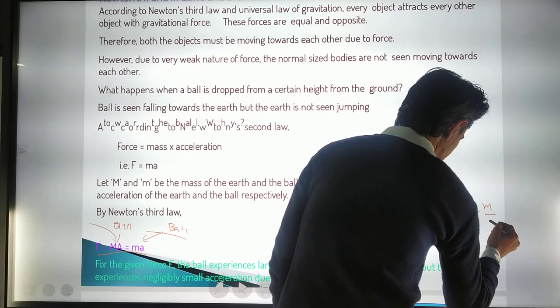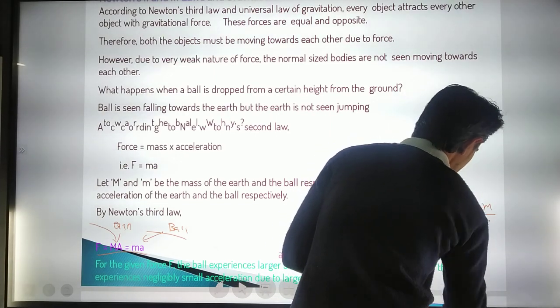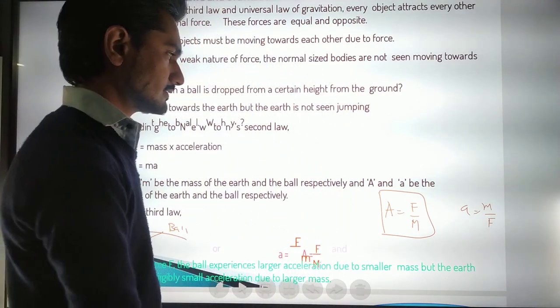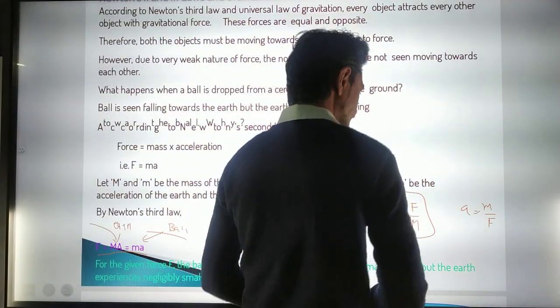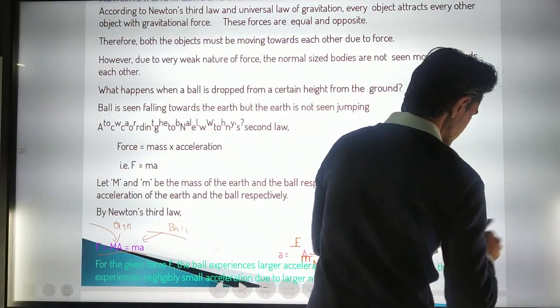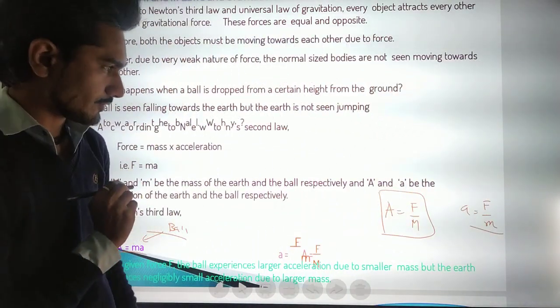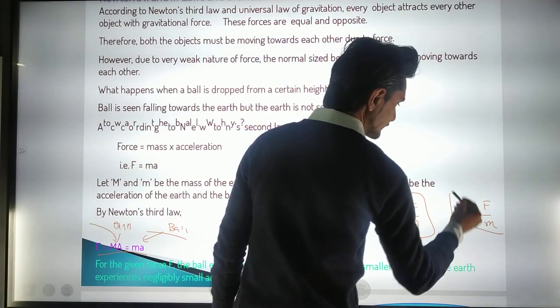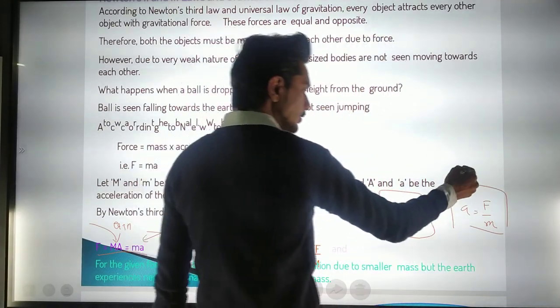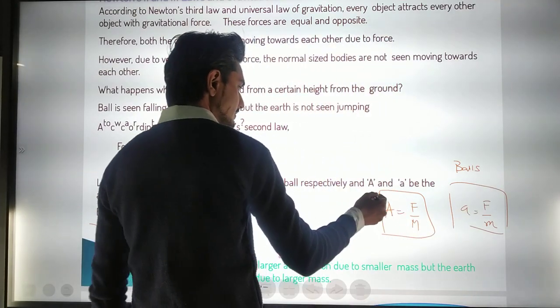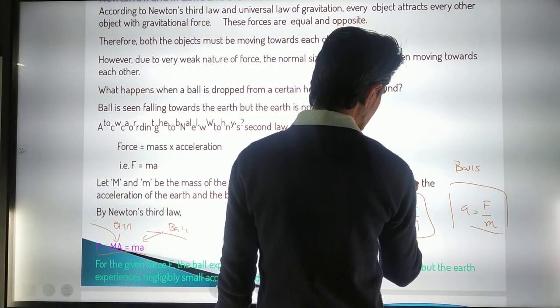A is equal to F, sorry, I think I have written a wrong formula. A is equal to F upon small m. Now this is right. Okay, ready. This is the ball's acceleration, and this is the Earth's acceleration.